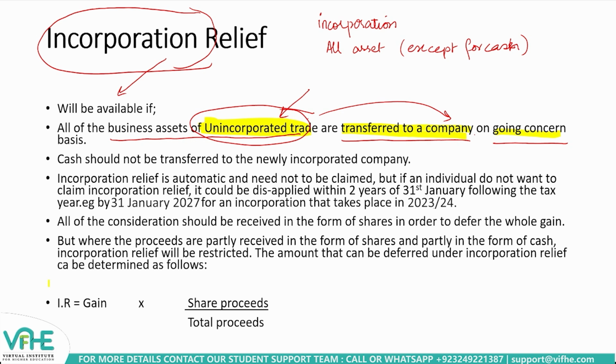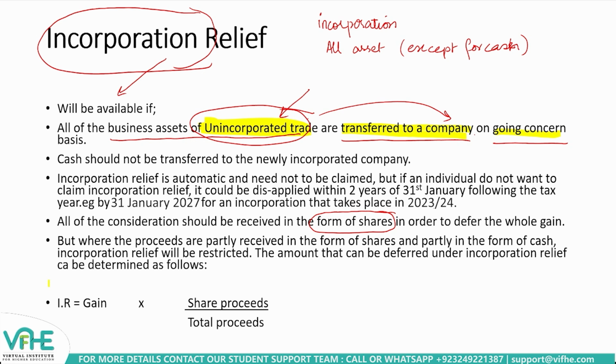Then for all the chargeable assets being transferred, all the non-current assets, we need to compute the gain, and the gain is going to be deferred by the application of incorporation relief, provided the consideration received as a result of incorporation is received in the form of shares.